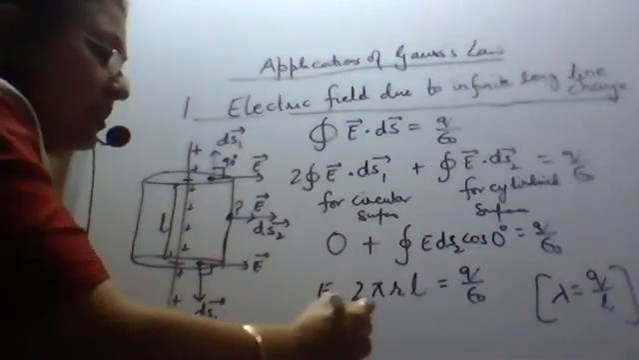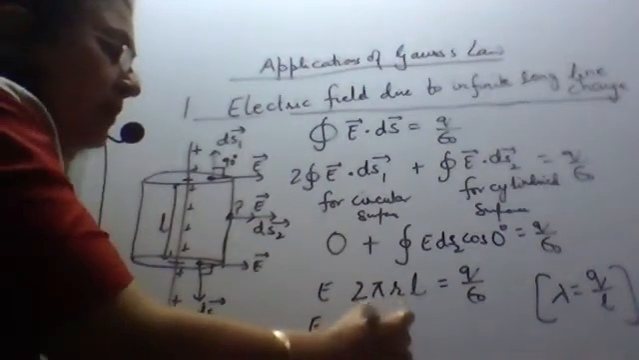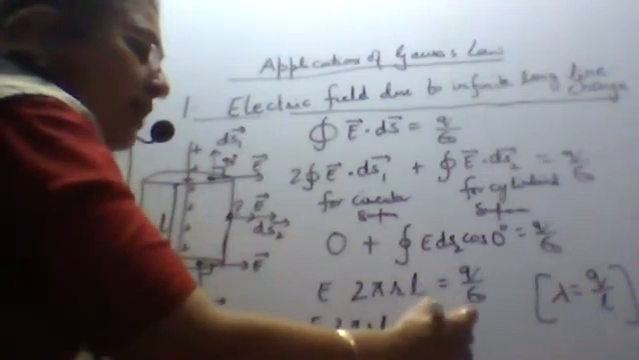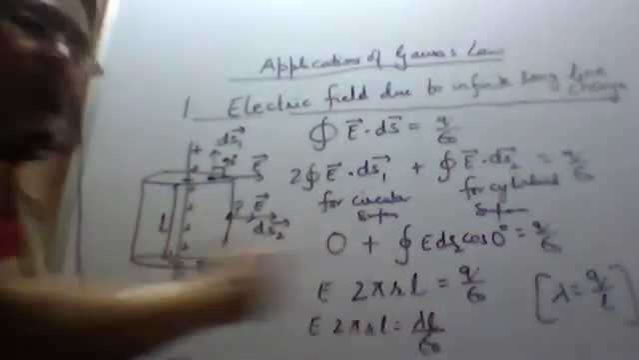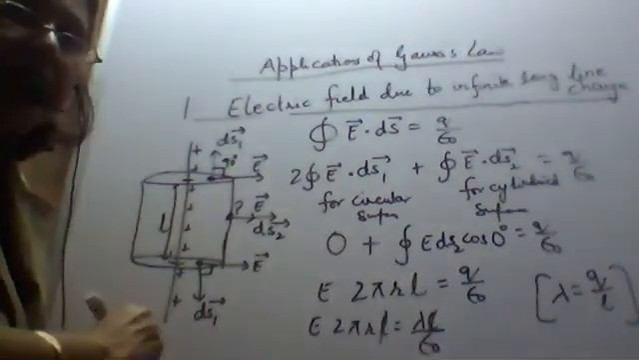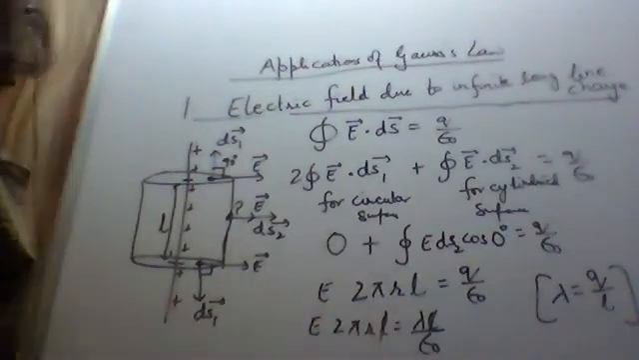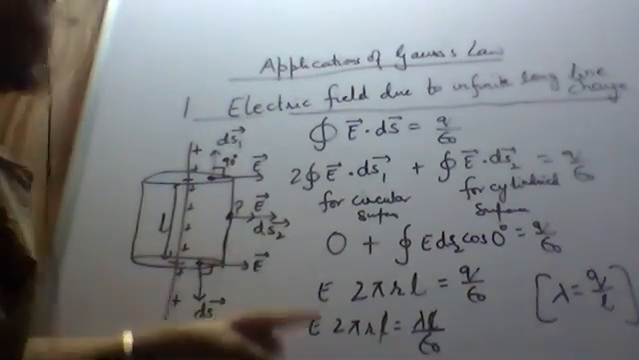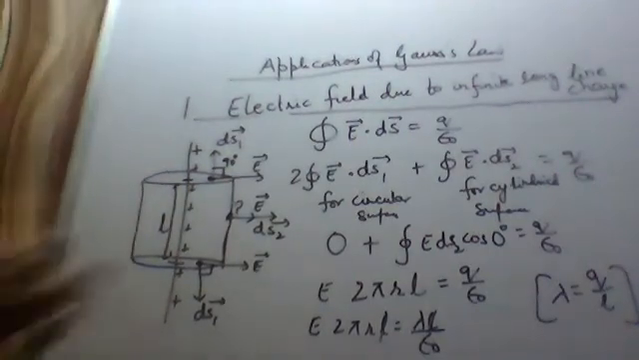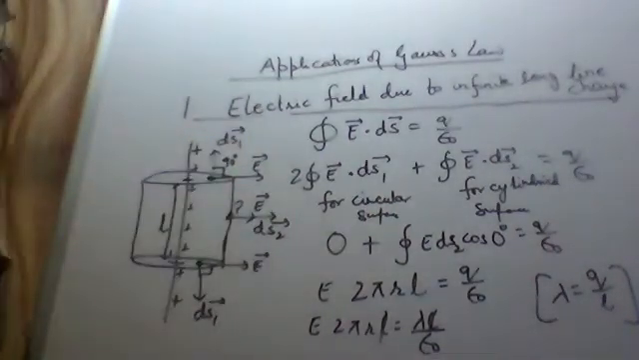So E into 2 pi r into L is equal to Q, which is lambda into L, upon epsilon naught. Here L cancels out from both the sides, and hence the electric field is equal to lambda upon 2 pi epsilon naught into r. So what is the electric field due to infinite long line charge? Note it down, then I'll write the electric field.